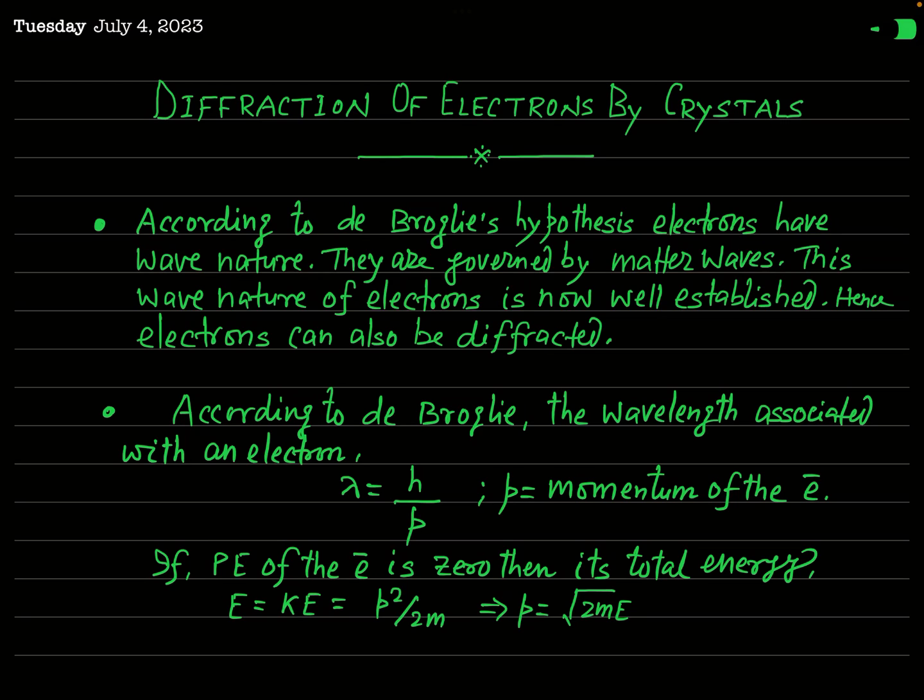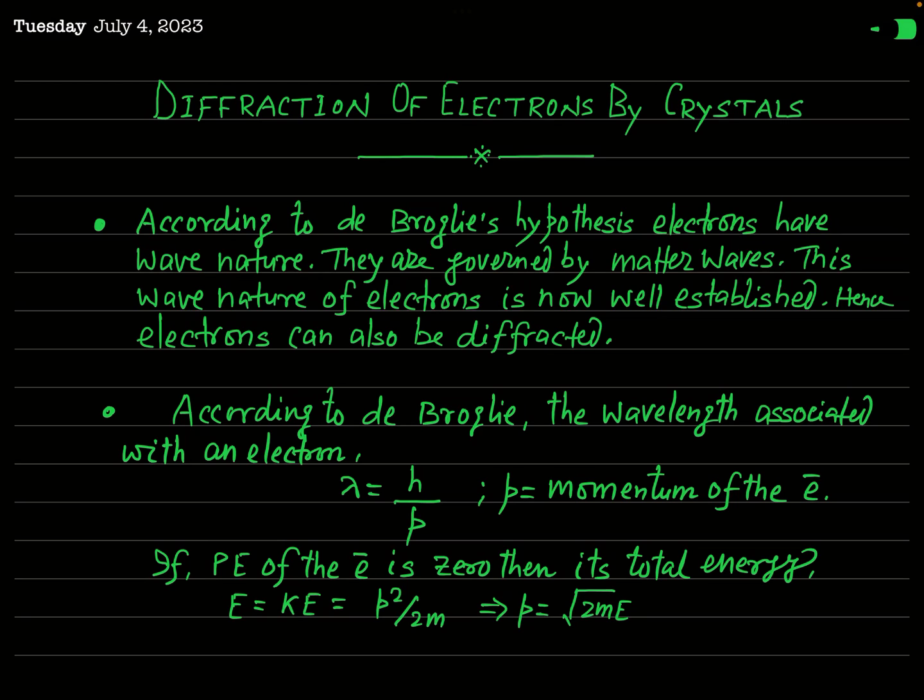So in this lecture, our aim is not to deal with how diffraction takes place in case of electrons. But this lecture is meant for the basic difference between the diffraction of electrons and diffraction of X-rays by crystals.